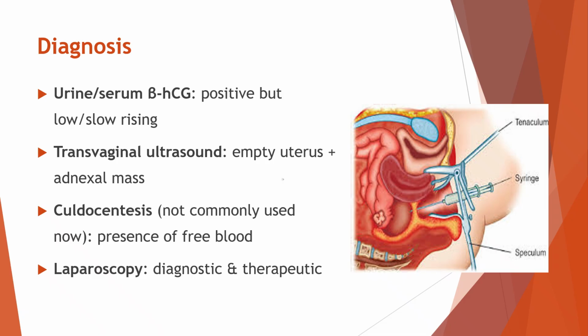Culdocentesis, although not commonly used today, is a procedure where a needle is inserted into the space behind the uterus to check for free blood. If blood is present, it may indicate internal bleeding from a ruptured ectopic pregnancy. Laparoscopy is another useful tool. It allows the doctor to directly view the pelvic organs, confirm the diagnosis, and at the same time treat the ectopic pregnancy if needed. This makes it both a diagnostic and therapeutic procedure.